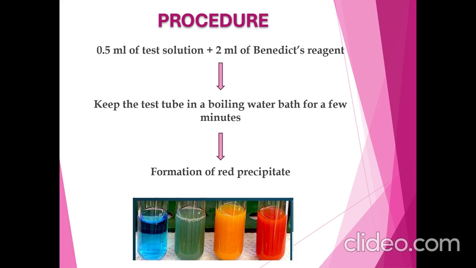Here, the blue color indicates that no reducing sugars are present. Green color represents the low concentration of reducing sugar. Orange color indicates high concentration of reducing sugar, and the red color denotes very high concentration of reducing sugar.